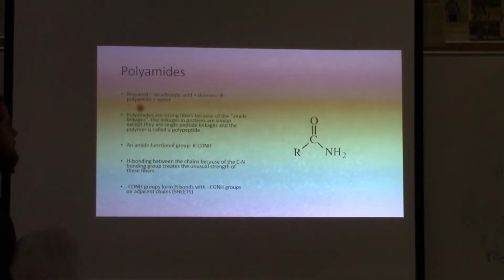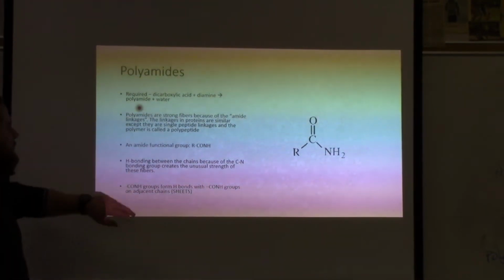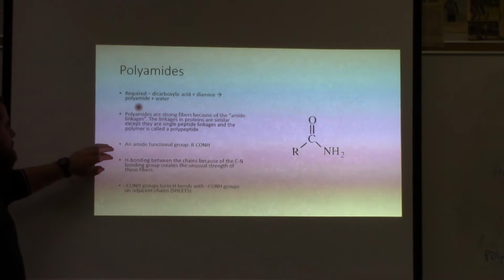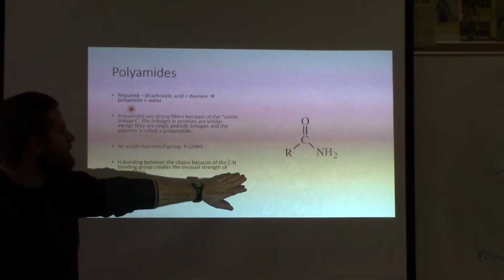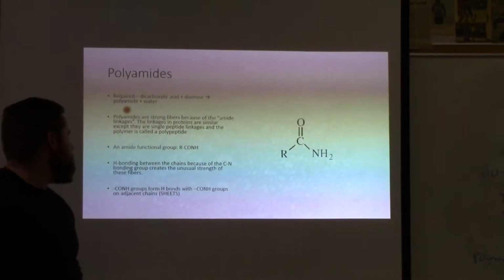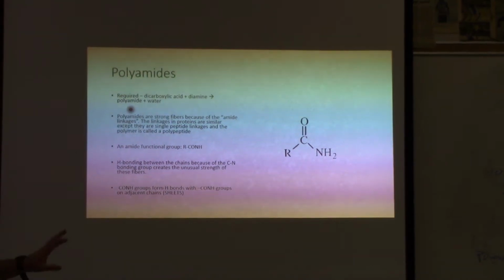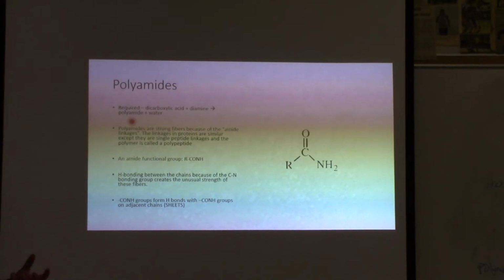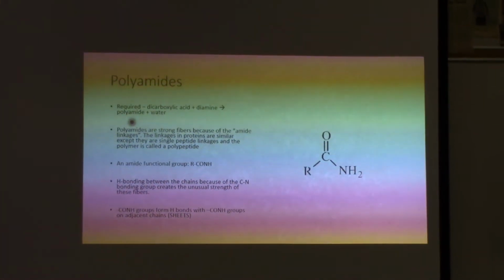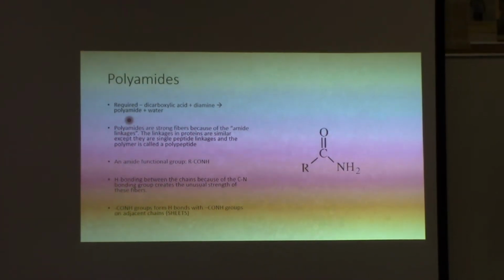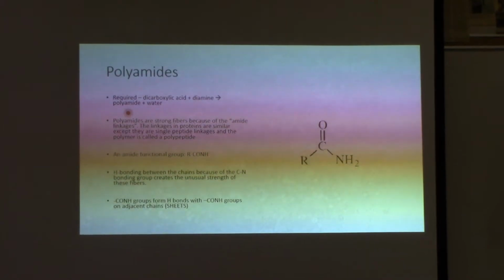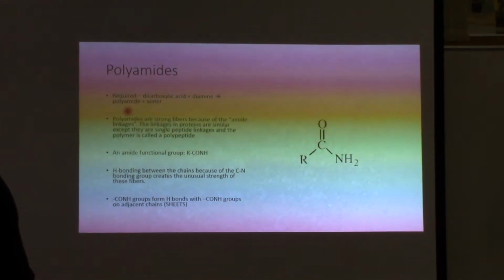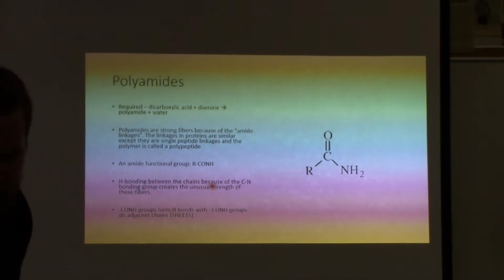So the polyamides are strong fibers because of the amide linkages. All right? The amide functional group is this double bond O N H. You can have hydrogen bonding between the carbon and the nitrogen bonding groups, and this makes really, really strong molecules, right? Because of the electronegativity of the nitrogen. All right? These guys usually form in sheets, kind of like graphite.